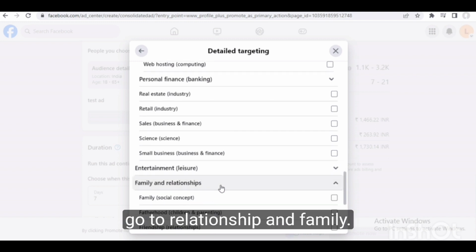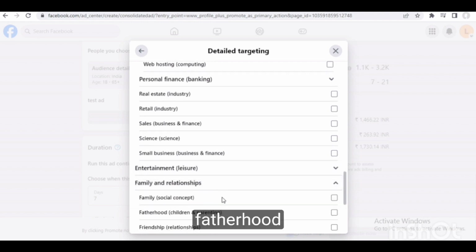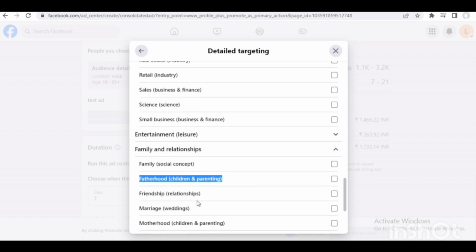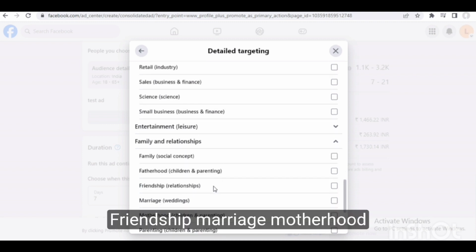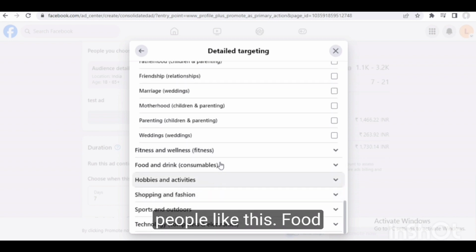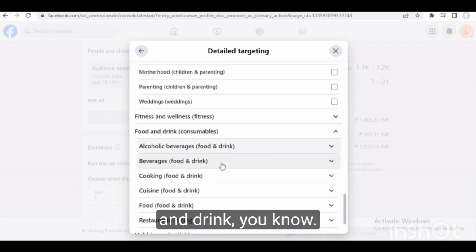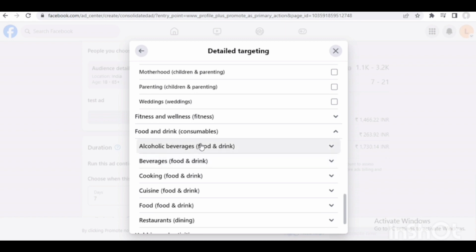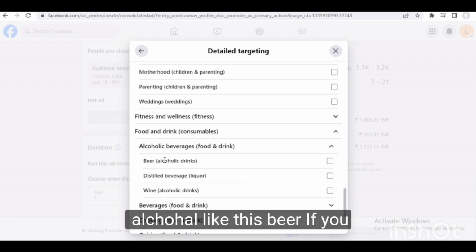Let's go to relationship and family: family, fatherhood, friendship, marriage, motherhood, like this. You can target people like this. Food and drink: alcohol, beer.